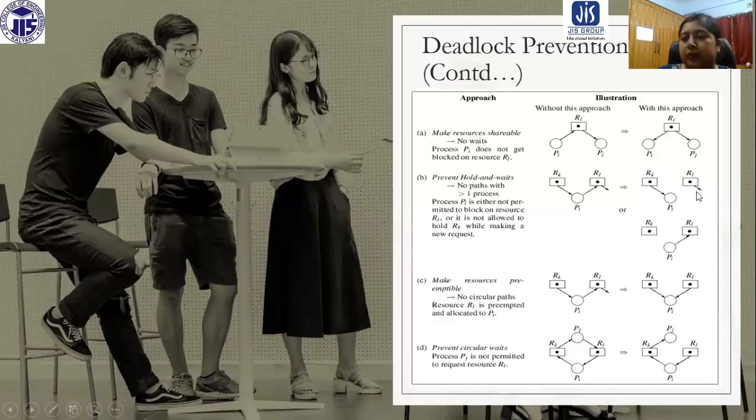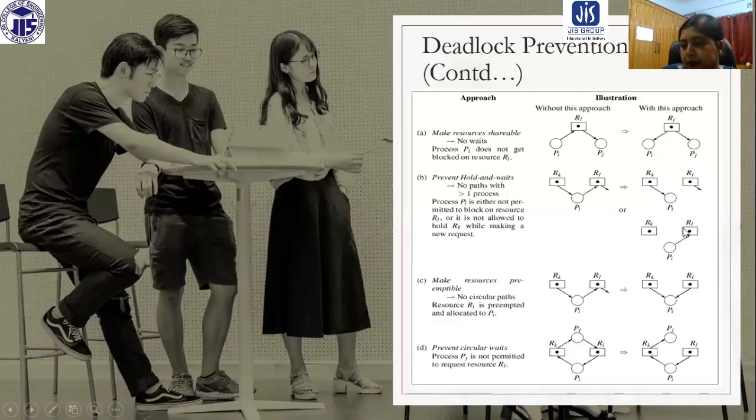PI is requesting this resource because it's needed. For this reason, PI is waiting for this resource. After some time, PI cannot go further with this particular resource, so PI has to request this resource. We cannot prevent it. Otherwise, PI's execution is stopped.